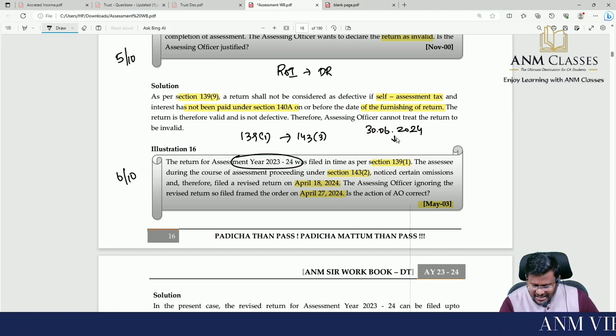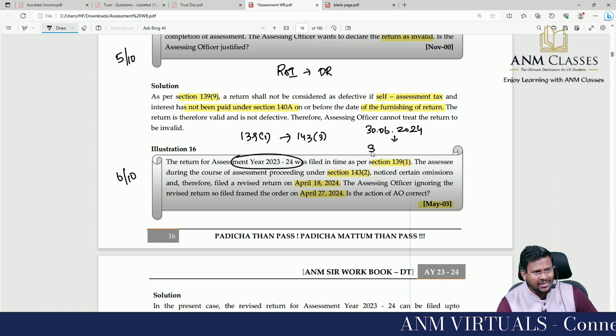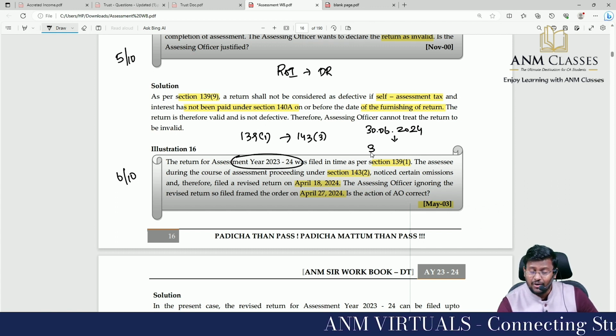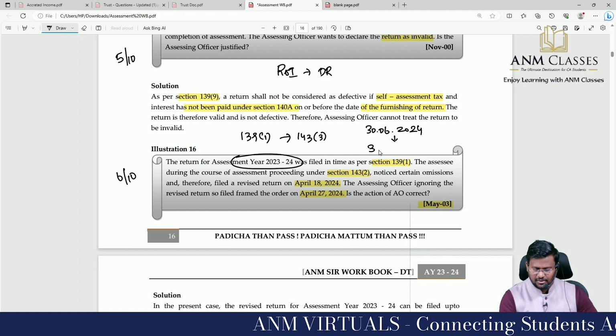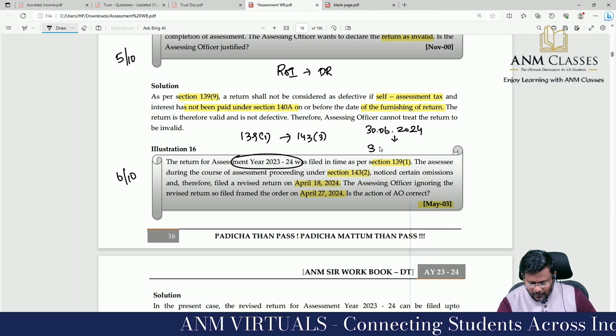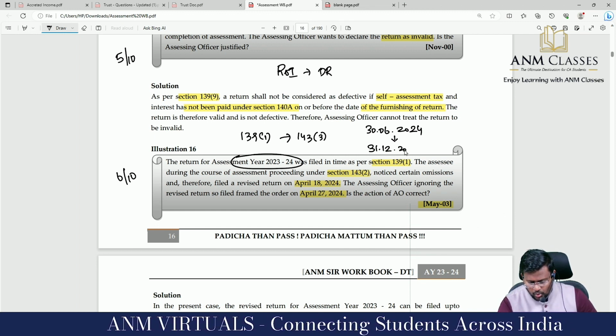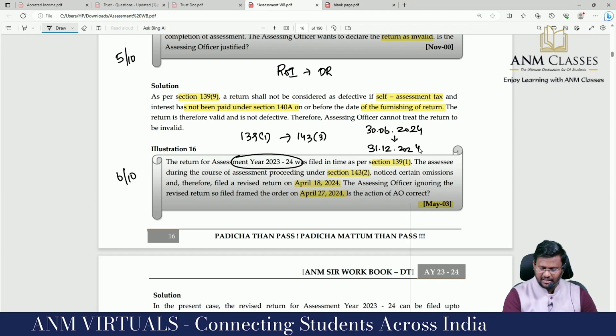And the assessment has to be completed, sir, within 9 months from the end of the relevant assessment year in which the income is. That means 31/12/2024 is the last date, correct?